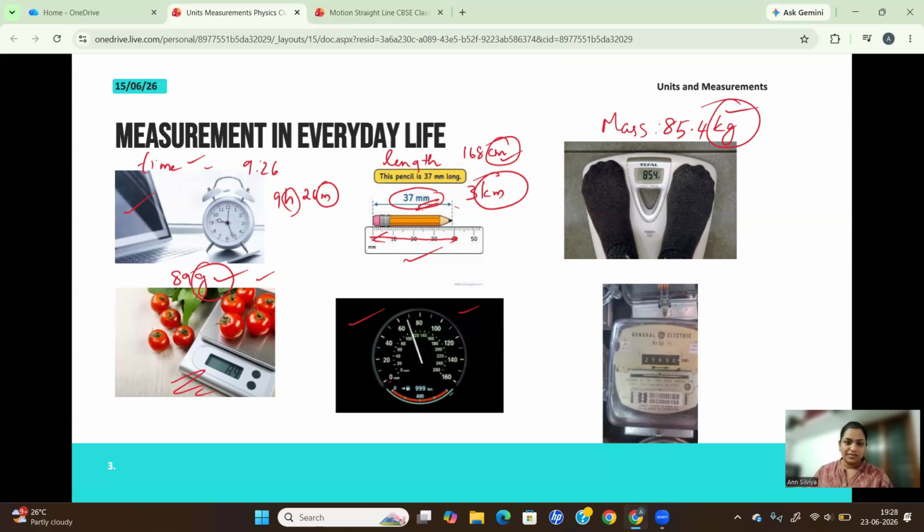Here you can see that there are two measurements, one in speed measured in miles per hour and the other one in kilometers per hour. This is around 69 miles per hour, or in kilometers per hour, it is around 110 kilometers per hour. Same measurement in miles per hour and kilometers per hour.